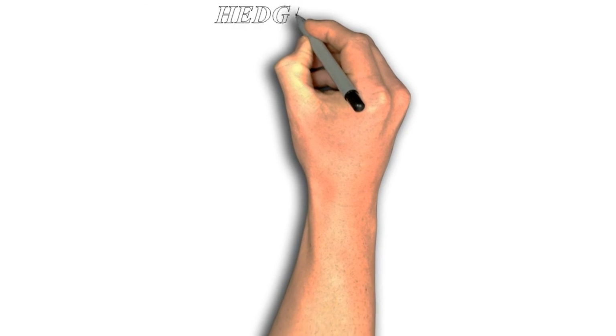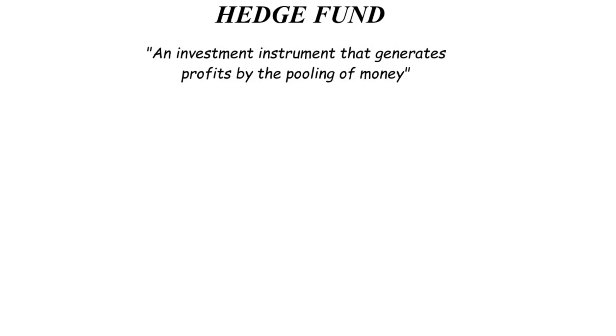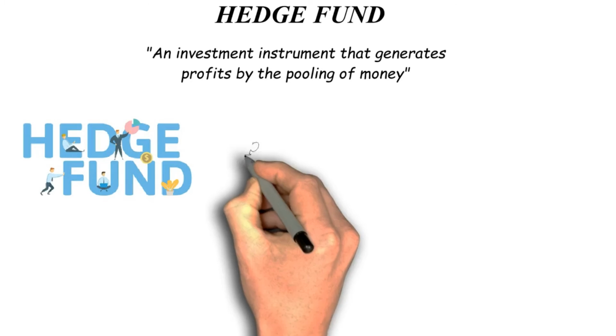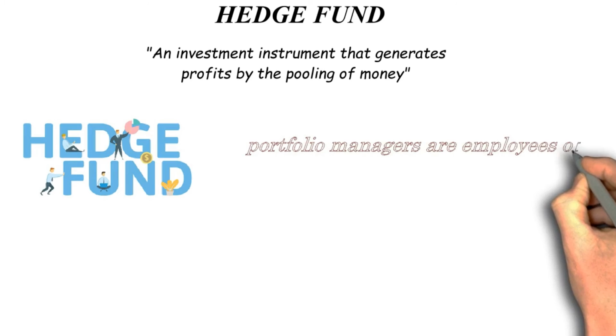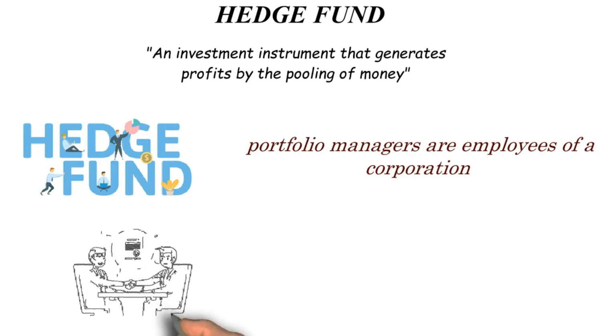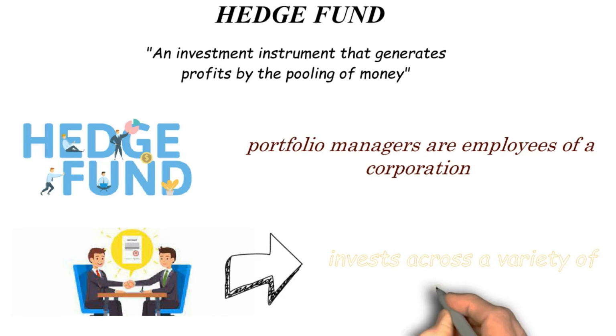Hedge fund. A hedge fund, like a mutual fund, is an investment instrument that generates profits by the pooling of money. The distinction between hedge funds and mutual funds is that hedge fund portfolio managers are employees of a corporation, limited partnership or limited liability company that raises money from clients and then manages and invests it across a variety of assets.